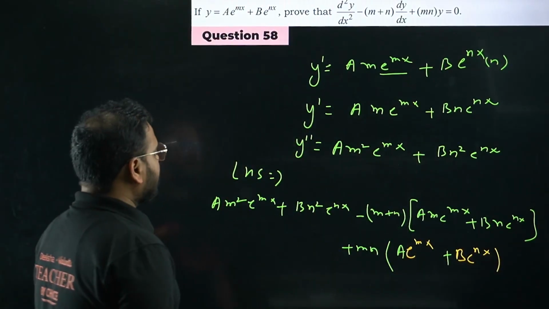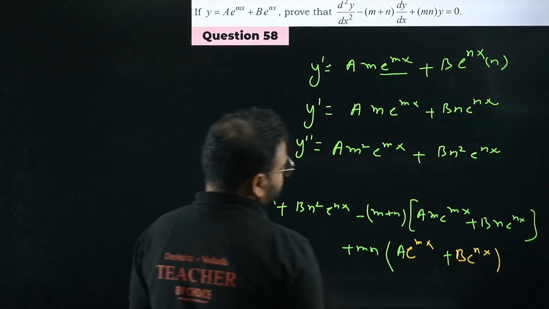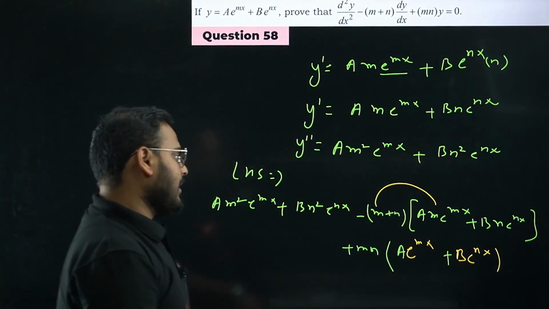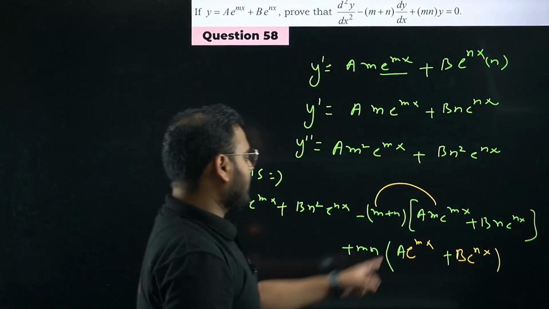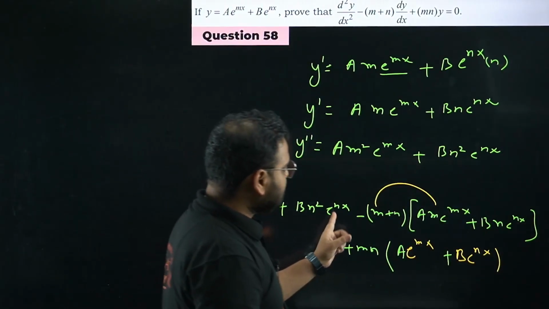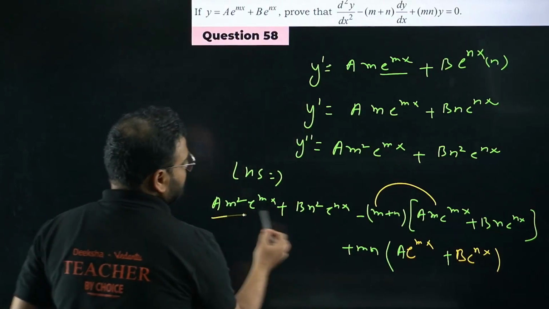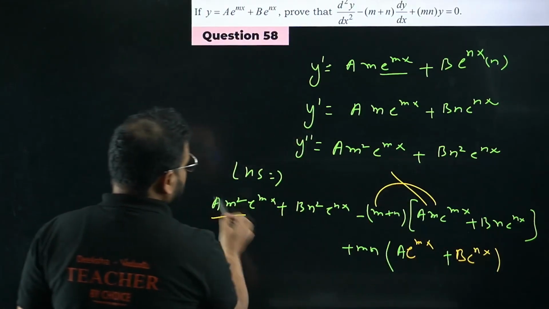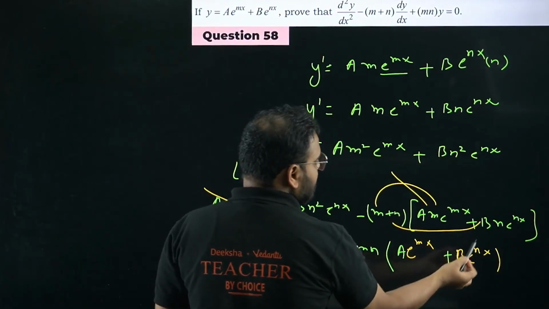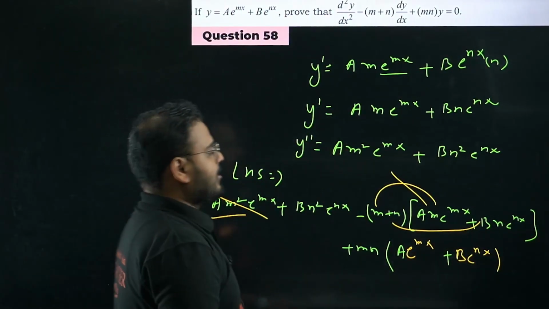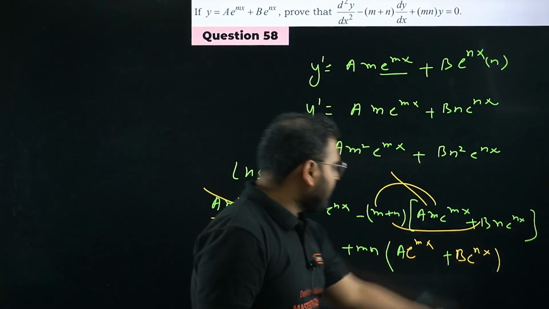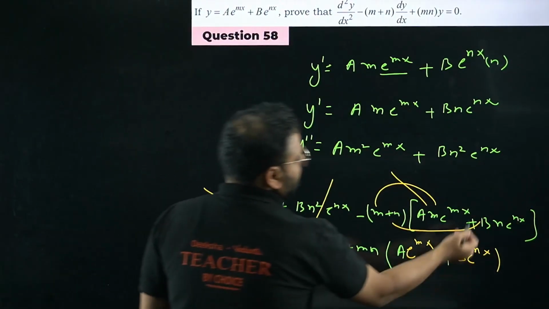Okay, let's open the brackets now. Please check. If you multiply this, m into m will become m square, so it will become a m square e power mx. We also have this over here, and that will cancel this part. The same way, if you multiply n with this part, it will become b n square e power nx, and if you multiply with this, you get b n square e power nx. Same thing I have over here, and it will cancel this part.